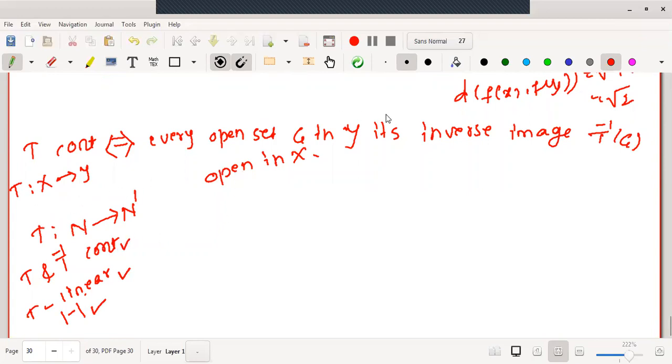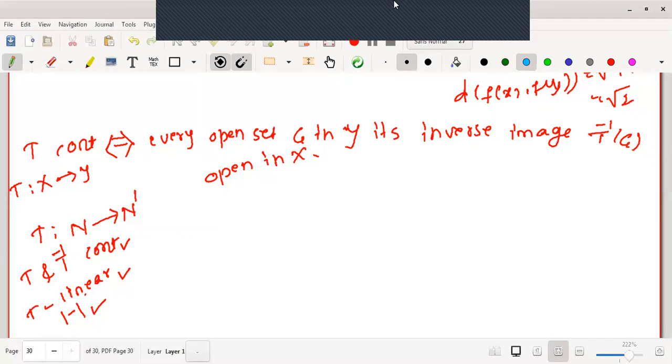Now, we will look at this theorem and try to understand how the definition is going to give us the topological isomorphism between the two sets. Topology is actually dependent on the open sets of the corresponding linear space.